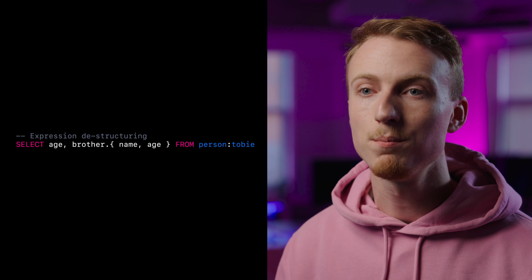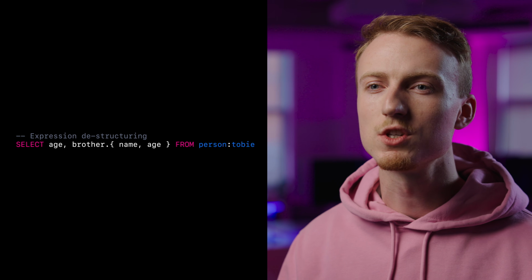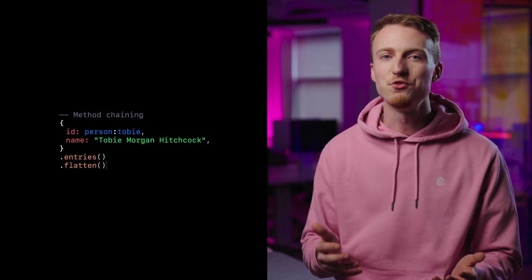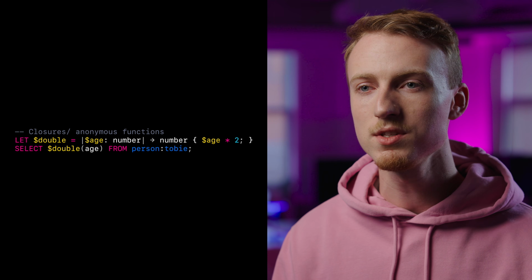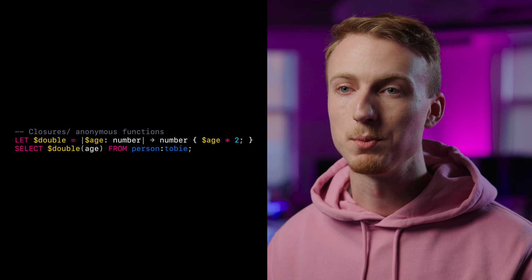Finally, we've added several new features that improve SurrealQL's behavior and usability. Expression destructuring provides the ability to break down complex object-like values into smaller subsections. Method chaining creates more readable and concise queries by allowing you to invoke database functions directly on values and to chain them. Closures can be utilized to extract your reusable logic into anonymous functions, making them available to be referenced